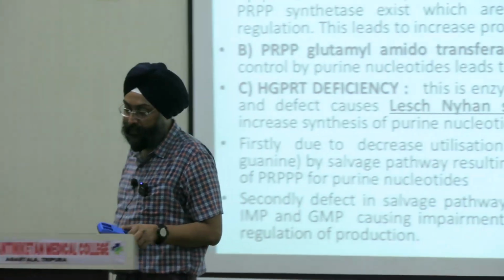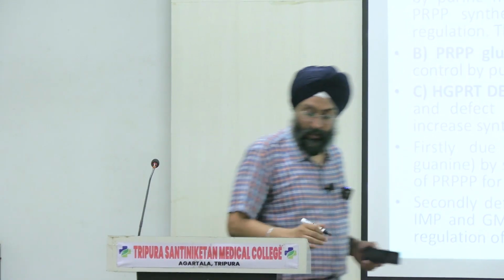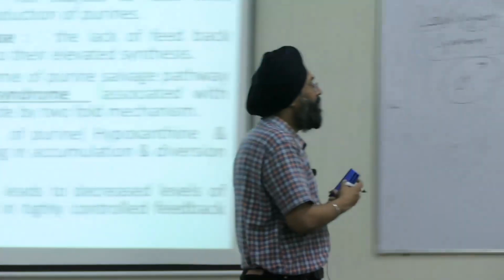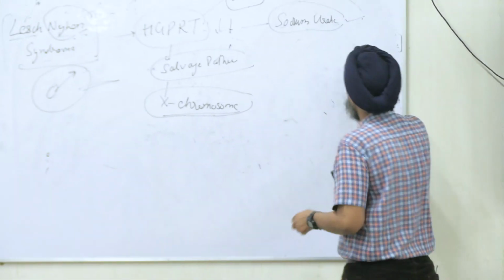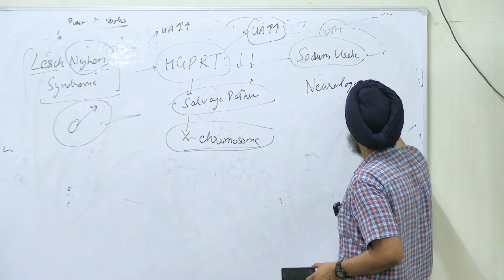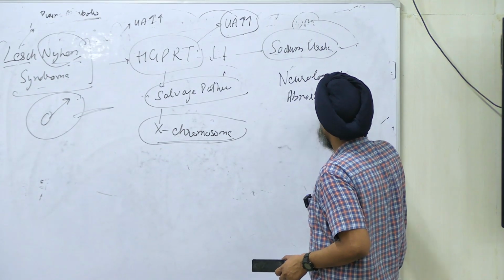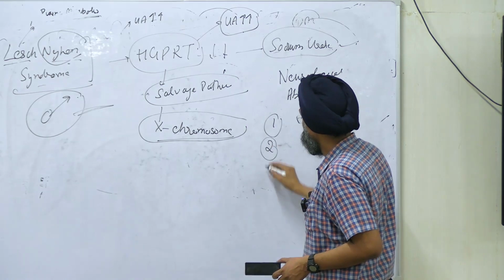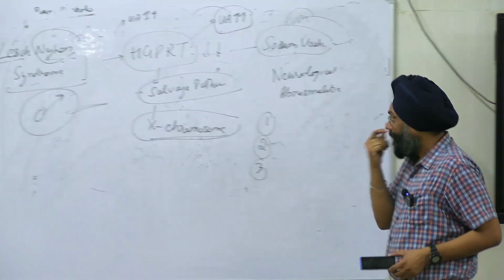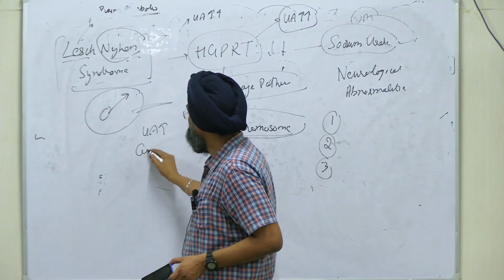And other symptoms: there is excessive uric acid production, and there is gouty arthritis. Write down, gouty arthritis is there, and there are some neurological abnormalities as well. Any guesses? First 2 we had discussed: high uric acid levels, gouty arthritis.